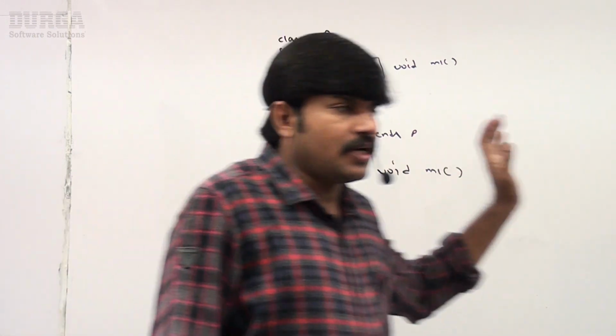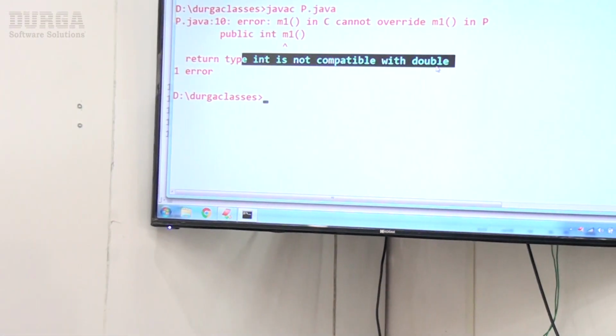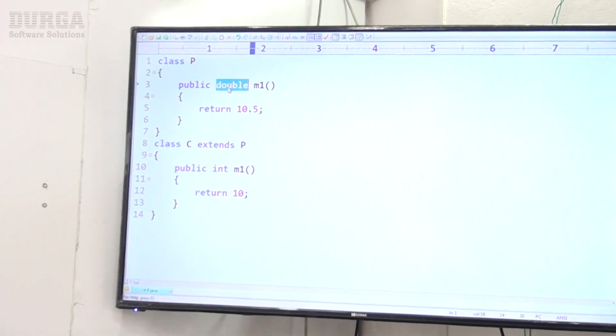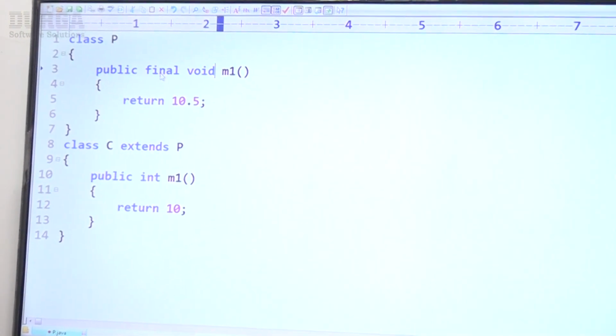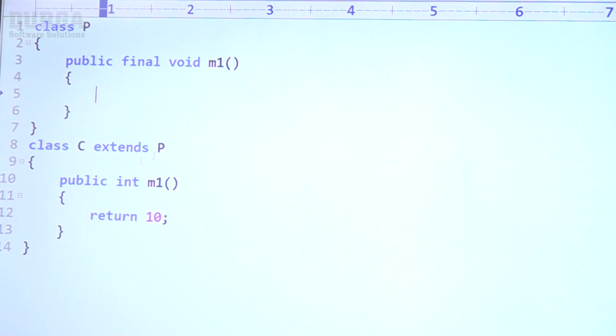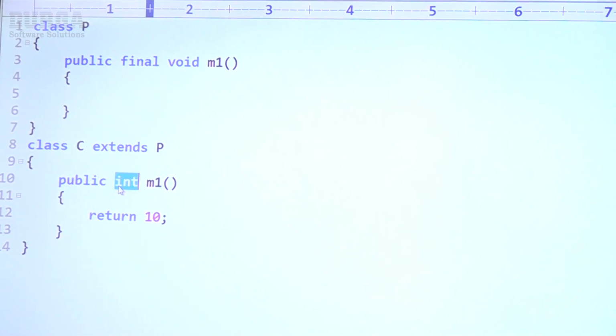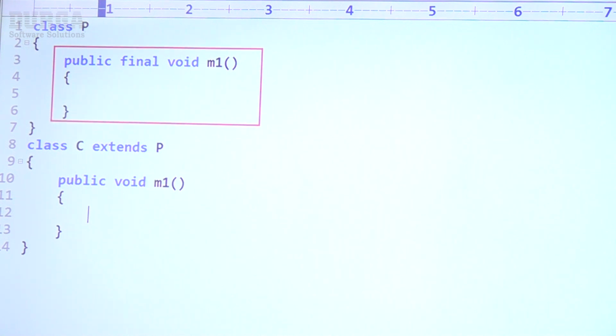Sir, now just observe that. Have a look once, sir. The parent class method is final void m1. I am taking class C extends P, public void m1 like this. So the parent class method is final, but the child class method is not final, sir.